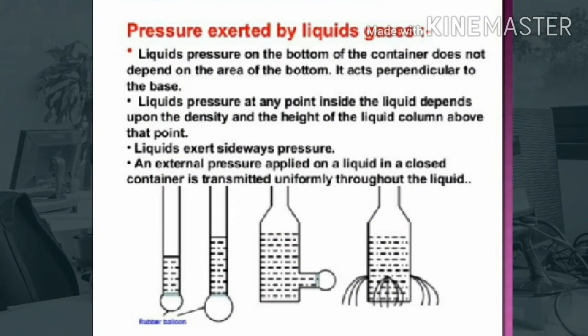We will now discuss the pressure exerted by liquids. Substances such as water, oil, alcohol, petrol and mercury are liquids. All the liquids exert pressure on the base and walls of their containers. Though pressure is exerted by all the liquids, water is the most common liquid around us. Liquids also exert pressure on the walls of the vessel in which they are stored.